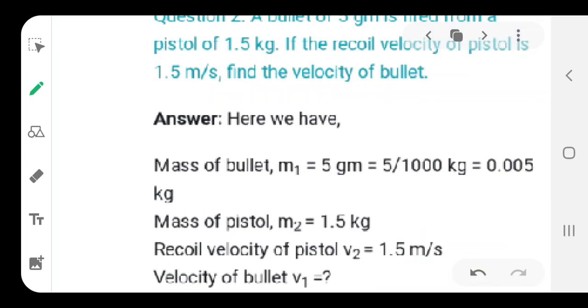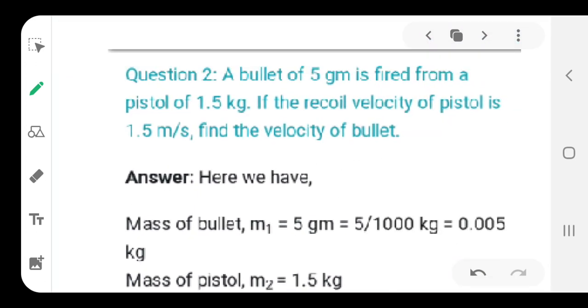Now, similarly, we can have one more question here that you can work out again on your own, because it is more or less the same thing with a simple changeover. Here the bullet is 5 grams, make sure, and the pistol is 1.5 kilograms. Here they ask: if the recoil velocity of the pistol is this much. In the last question we obtained the recoil velocity of the gun. Now they have given you the recoil velocity of the gun or pistol, and they ask for the velocity of the bullet.